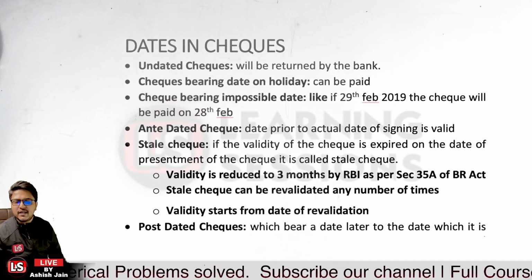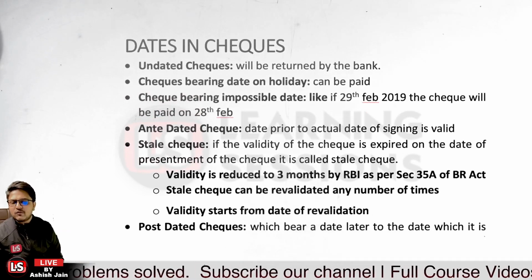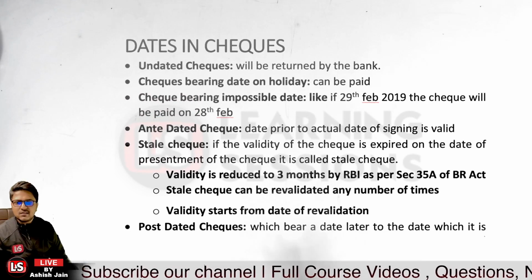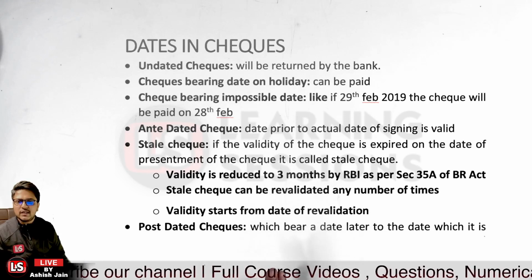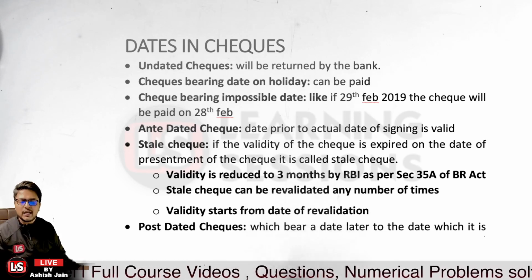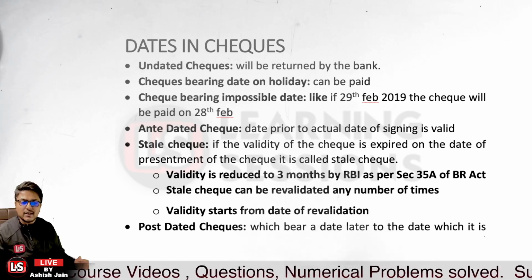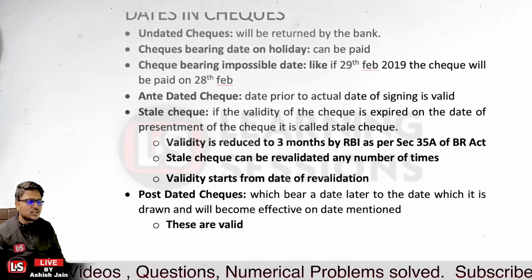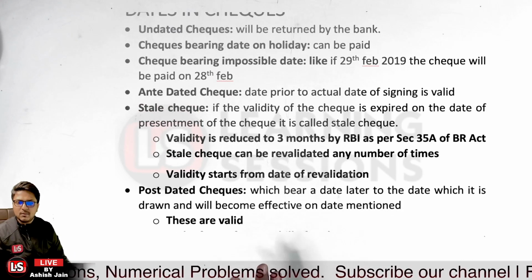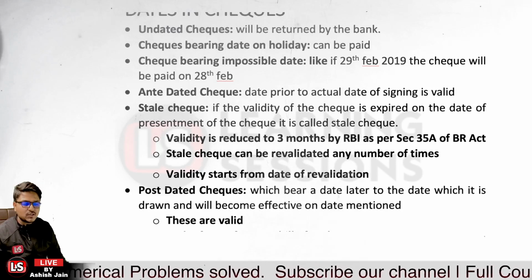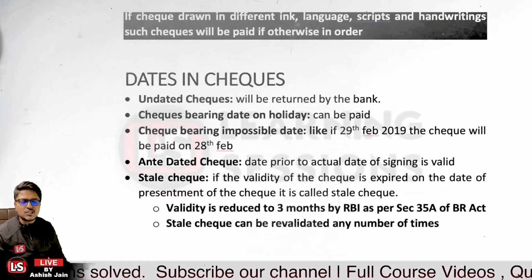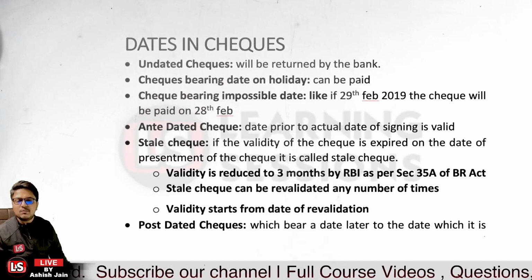The validity of the revalidated check will start from the date of revalidation. And PDC, you must be aware of. PDC is a post-dated check, where a future date is written. It bears a date later than the date on which it is drawn, and will be effective from the date mentioned therein. So that is related to the post-dated check, antedated check, undated check, and checks having impossible dates.